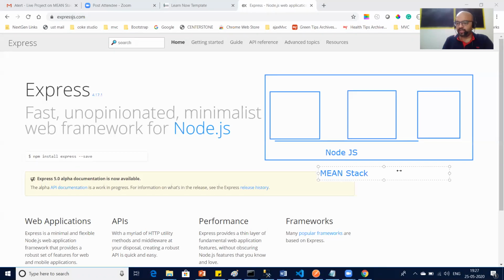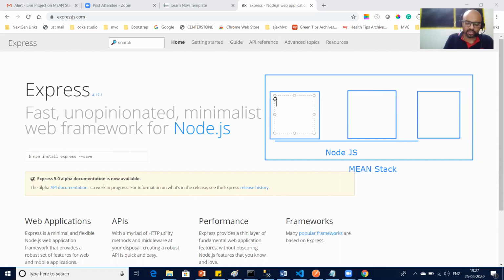And we will not take any automatic or ready-made code for our Express or our Node. We'll create all these things right from scratch. So now you can see, this whole is the MEAN stack, and the MEAN stack application is running over the Node server.